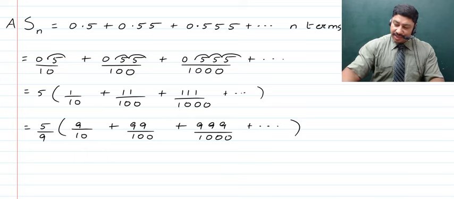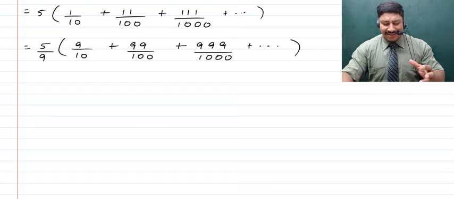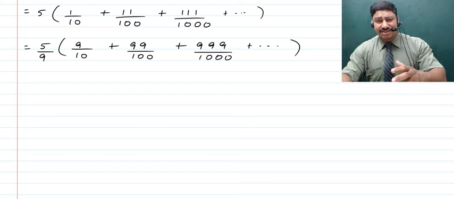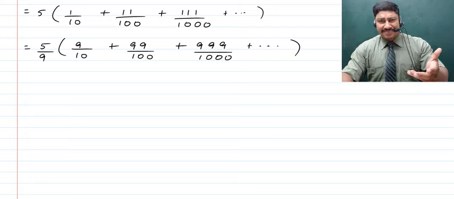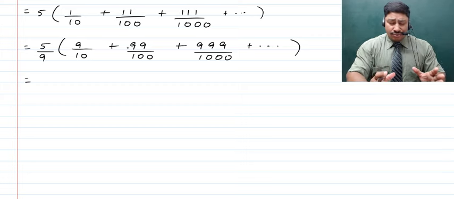Now next, what you can do here is, as you now see something which is happening, we have 9 upon 10, 99 upon 100, 999 upon 1000. Yes, Kajol, tell me what's happening. The numerator is just 1 less than the denominator. So we have come close to getting to a logic.